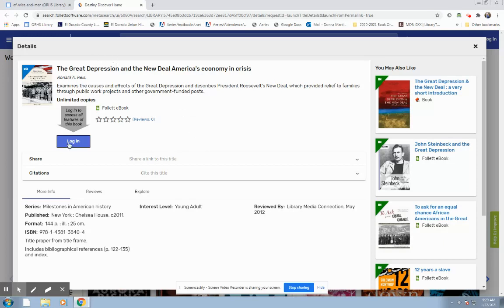But how you look at these is you click login, and your username is the first part of your email. So those first four letters and then the five numbers. You don't need the @edu ending, EDUHSD. Skip that. Next, your password is just those four digits that you always enter for the Chromebooks. So that's how you read an ebook.